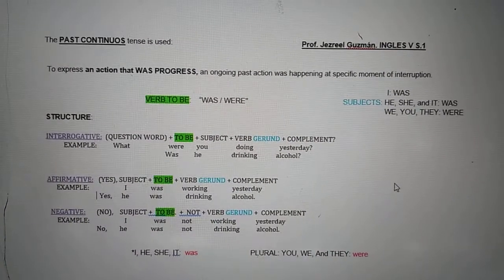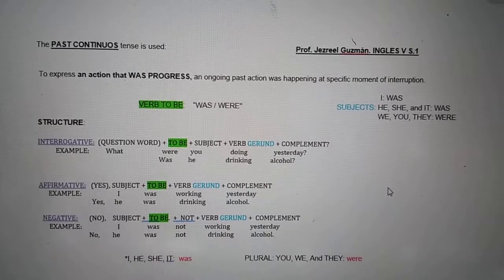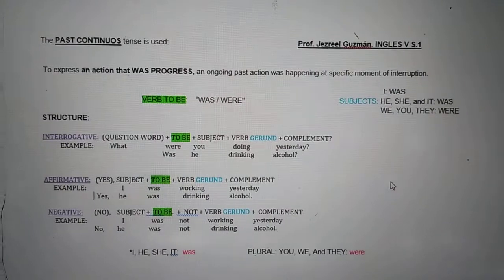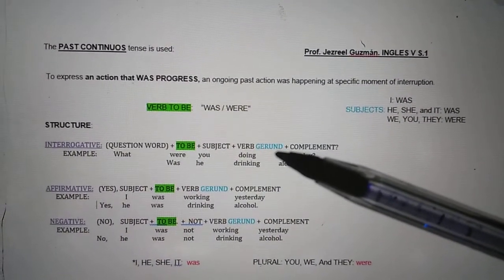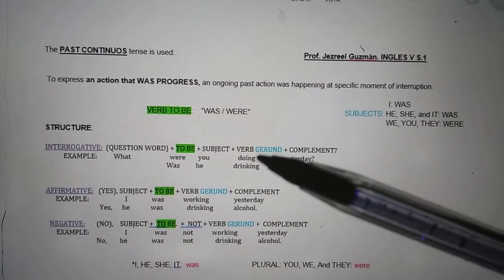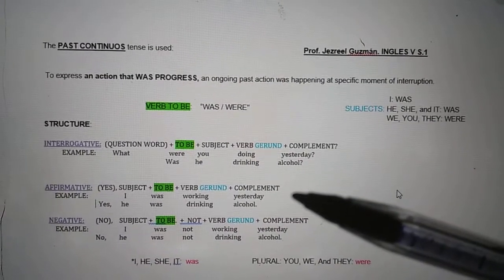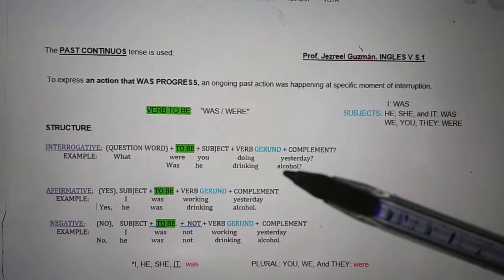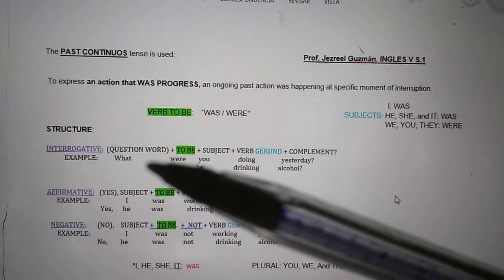So the example says, what were you doing yesterday? Okay? So we use were because it's plural. The verb, as you see, is in blue, because we have to remember that we have to use the gerund. The gerund is just adding ing to the verb: doing, drinking, working, okay? And that's it. That's why it's so simple. Example 2, was he drinking alcohol? Okay, if you see here, we are not using a question word. Not all the time is it necessary.